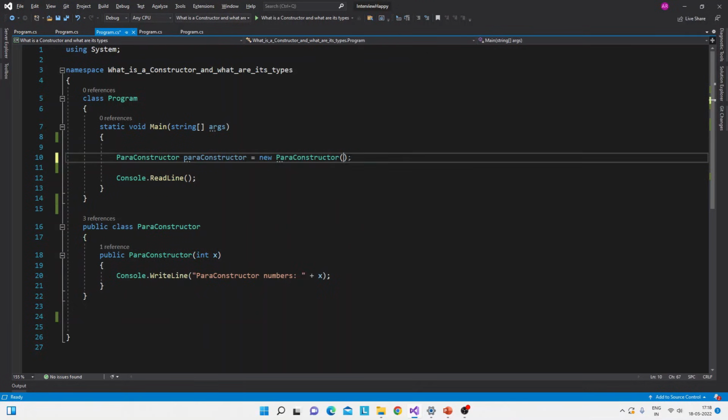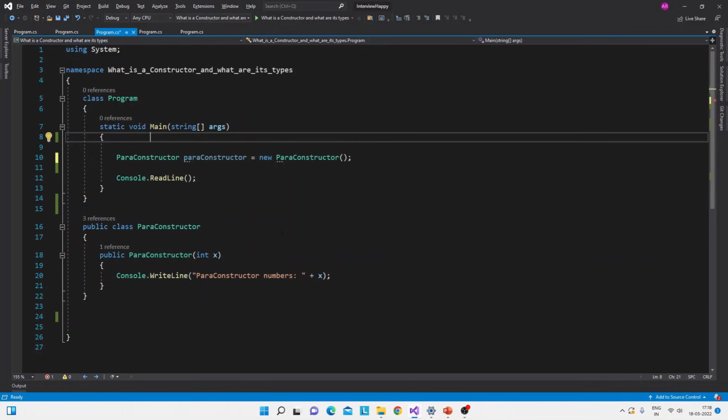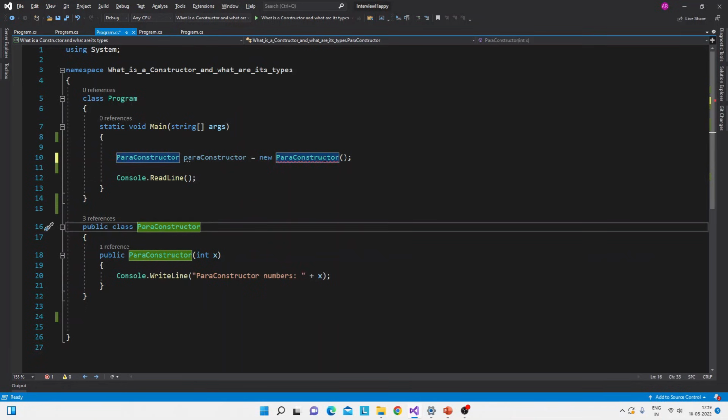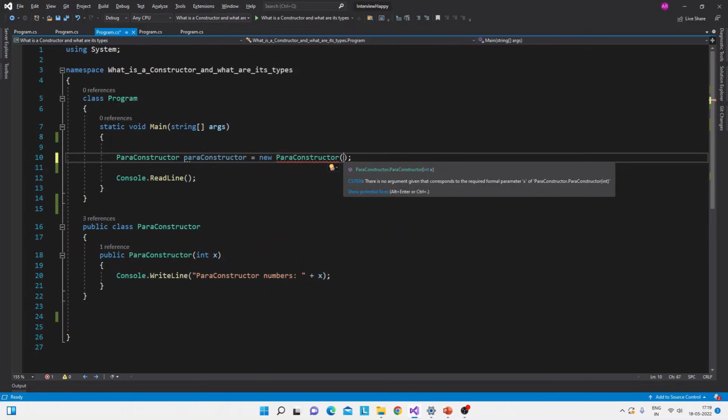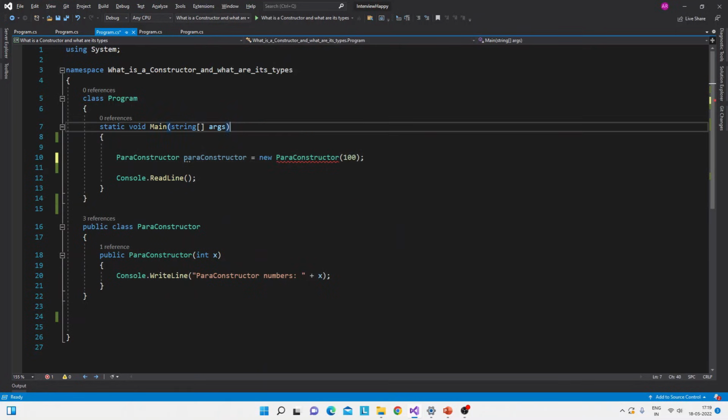If you do not pass this variable, then it will not accept this, and it will show an error that there is no argument given that corresponds to the required parameter x. So basically, if the constructor has this parameter, then you must pass the parameters here also. And let me run this to show you the output.